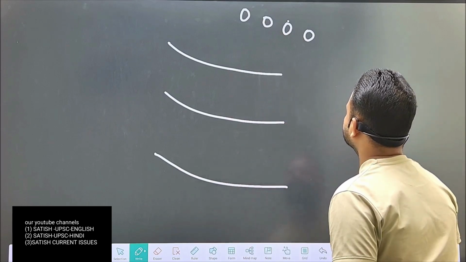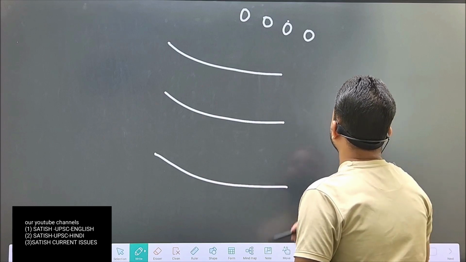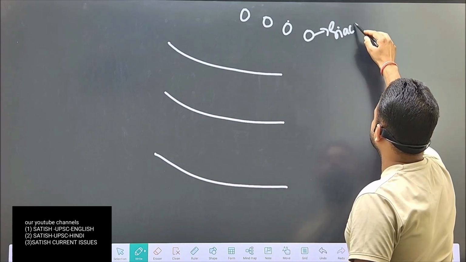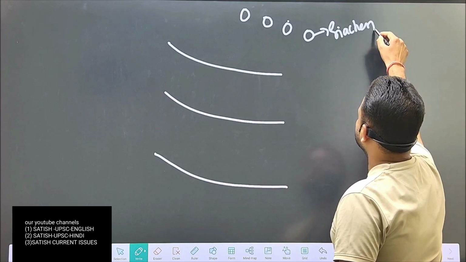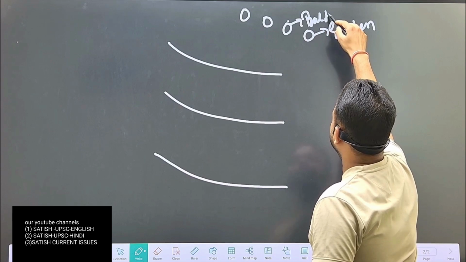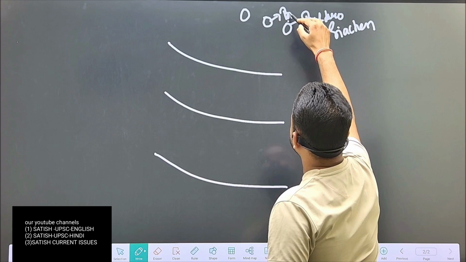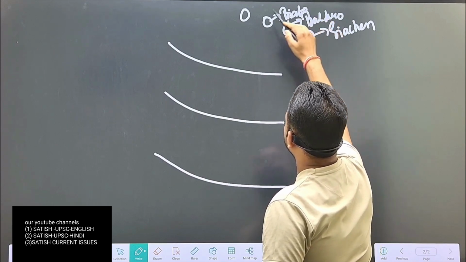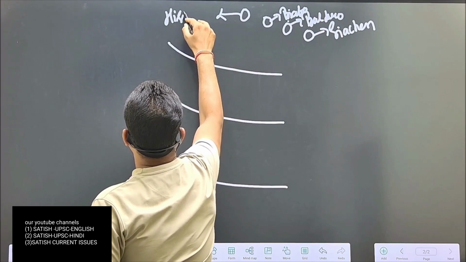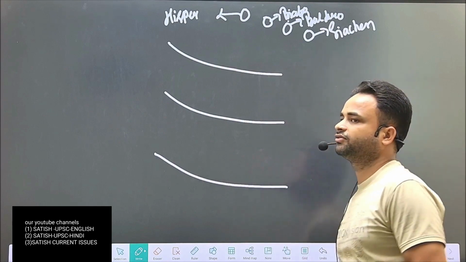These are glaciers that are part of the Karakoram range. It is Siachen, it is Baltoro, Biafo and Hispar. These are important glaciers of Trans-Himalaya.